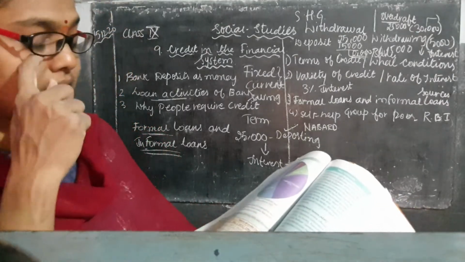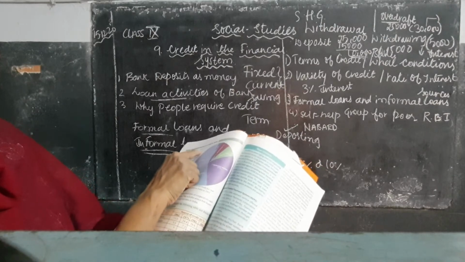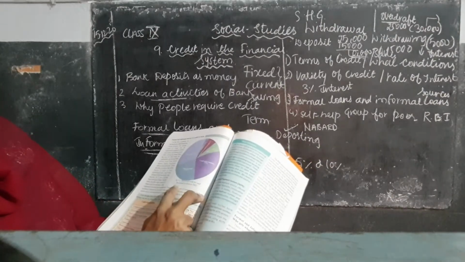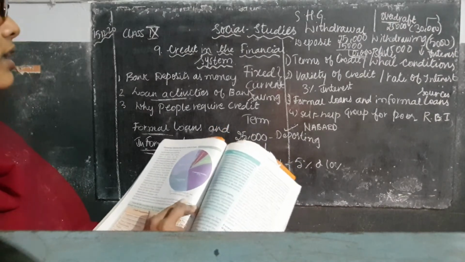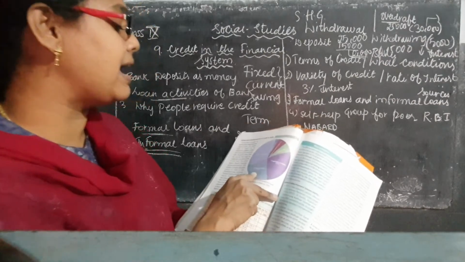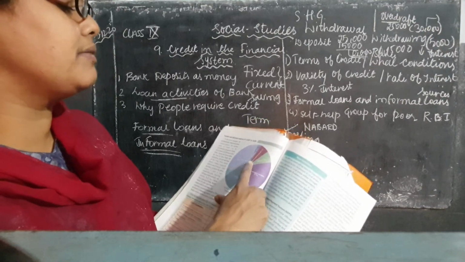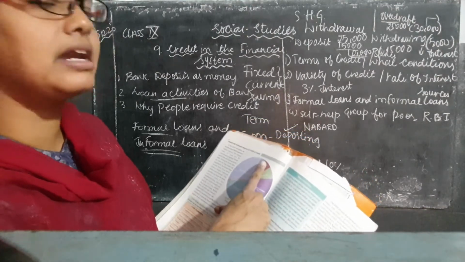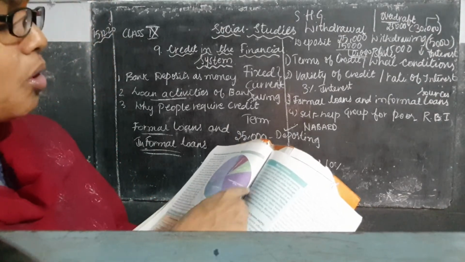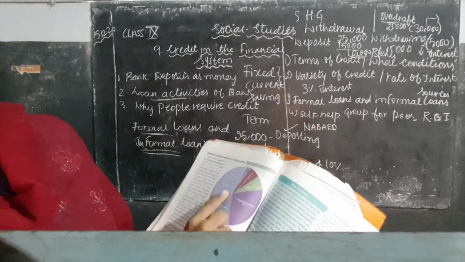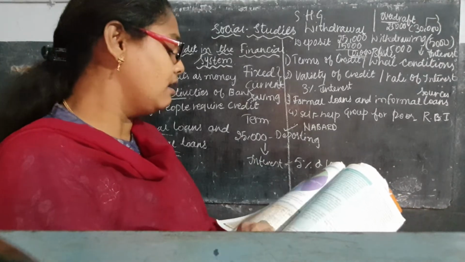Just open your textbook, children, page number 112, that is formal and informal sources of credit in India. If you see figure 9.3, sources of credit for rural households in India in the year 2003. Here, children, commercial banks 25%, cooperative societies 27%, others 7%, from friends and relatives 7%, from traders 3%, money lenders 30%, landlords 1%. So if you compare all these sources, who is getting the more rate of interest? Money lenders are getting the more rate of interest. You go through this pie diagram, children.